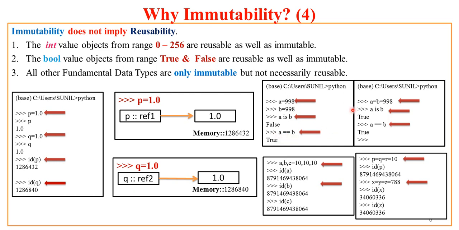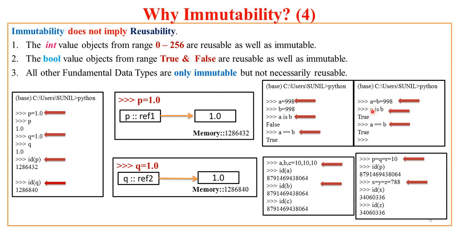Now let us see this, that I have made this assignment of A and B not as a separate command, but I have assigned the same value 998 to the two variables on the same line. That means it is multiple creation and single assignment of the value to the variables.